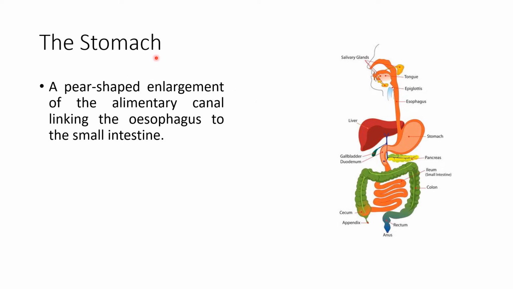About the stomach, it is a pear-shaped enlargement of the alimentary canal. The alimentary canal is nothing but the gastrointestinal tract, linking the esophagus to the small intestine. This is the pear-shaped organ, the stomach. It connects the esophagus to the small intestine.